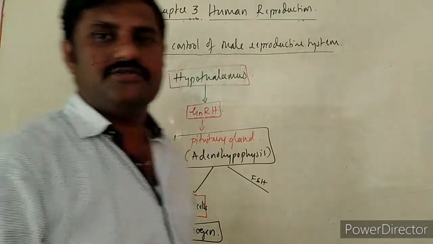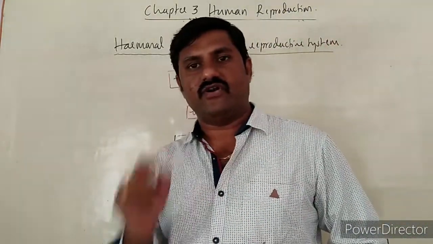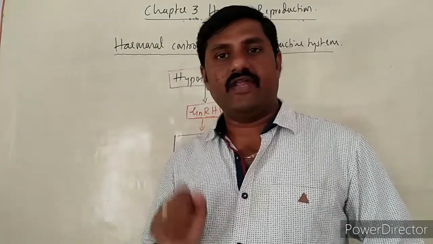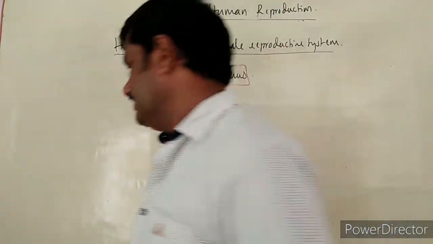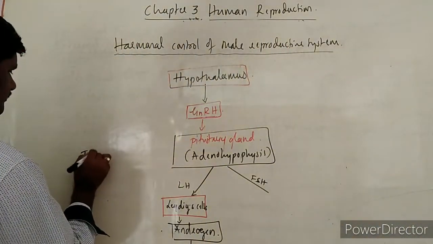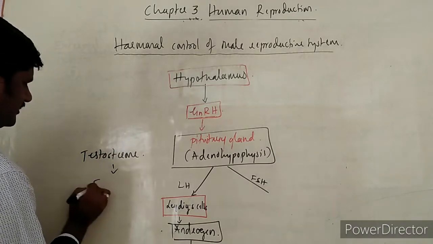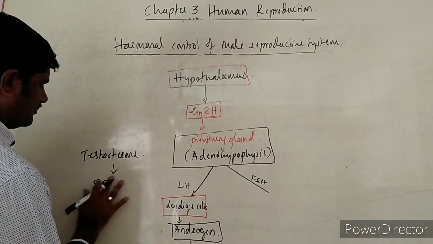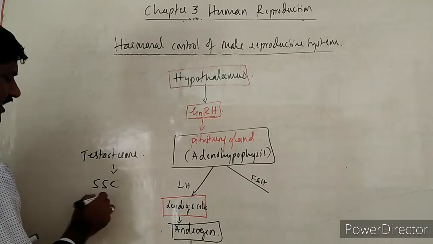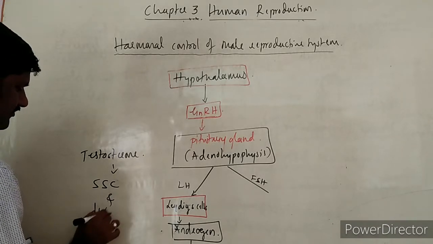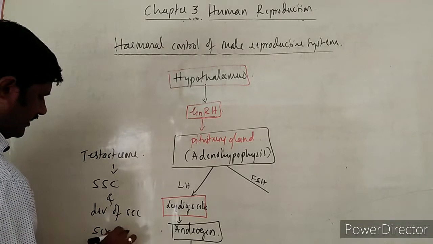And this testosterone is responsible for the growth of the secondary sex organs in males, as well as for the secondary sexual characters in males. So testosterone helps in maintenance of secondary sexual characters, SSC, I had already mentioned, secondary sexual characters, and it also helps in development of secondary sex organs.